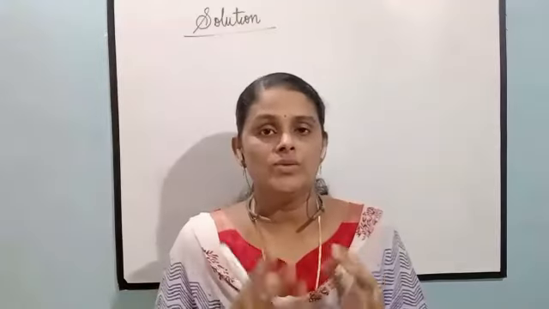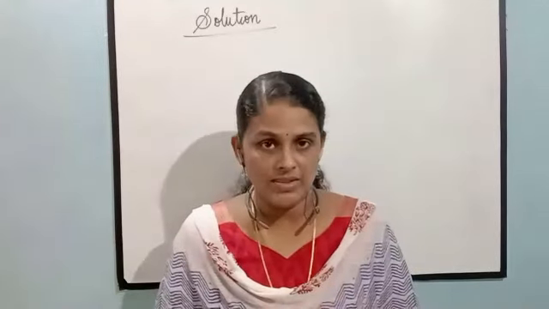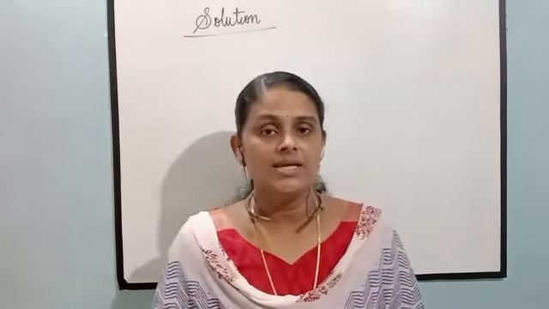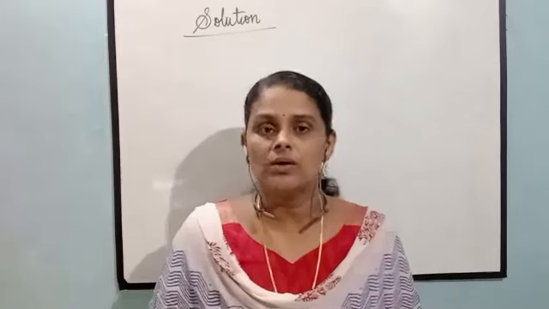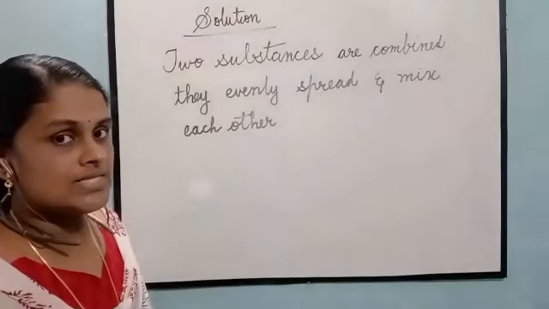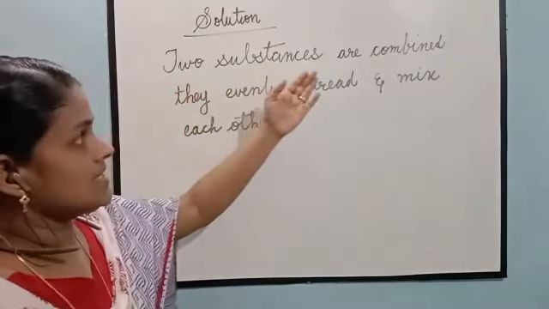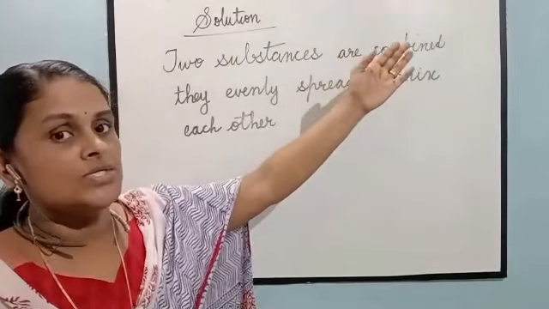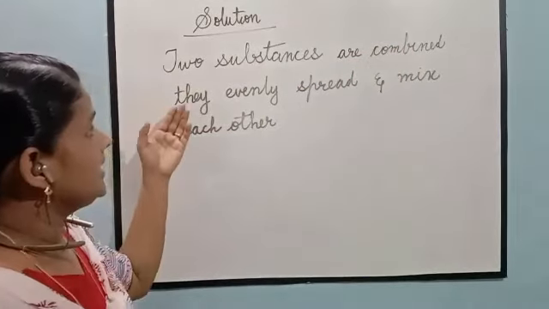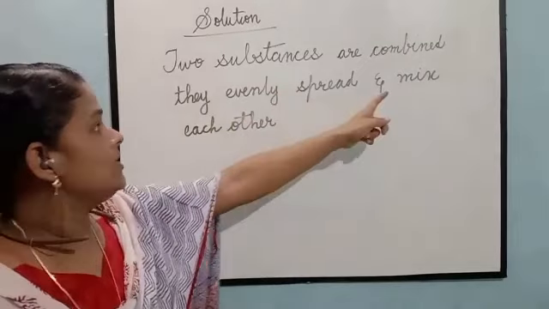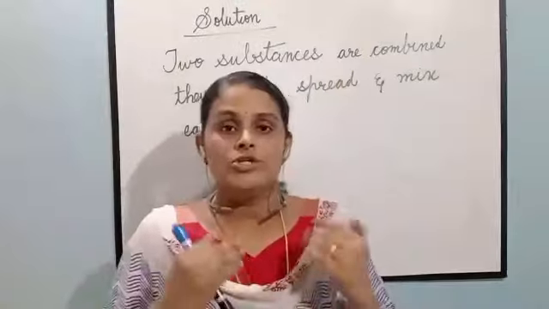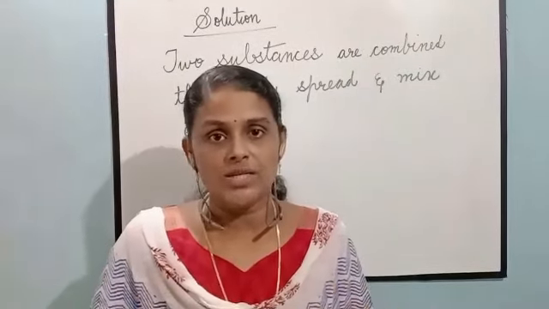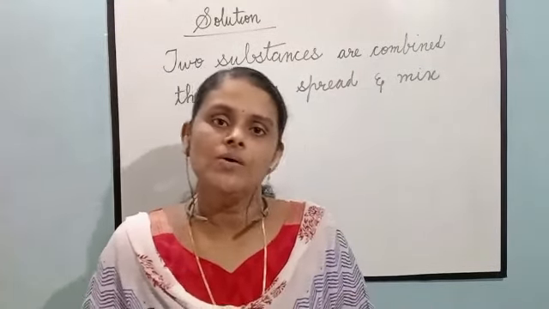Now let us see what a solution is. When two substances are combined together in such a way that they evenly spread and mix with each other, it is called a solution. Evenly spread means equally spread and mixed. Sugar or salt dissolved in water is an example of a solution.